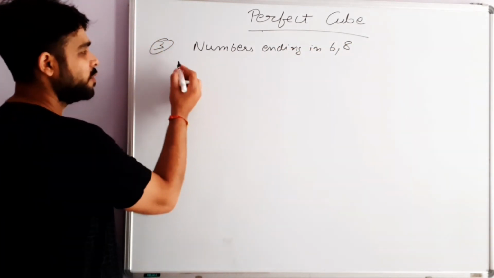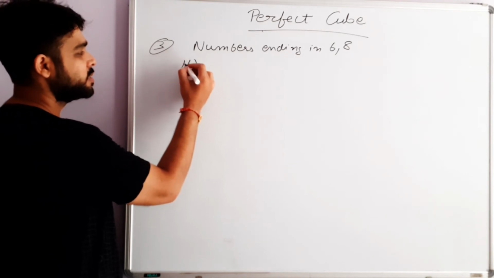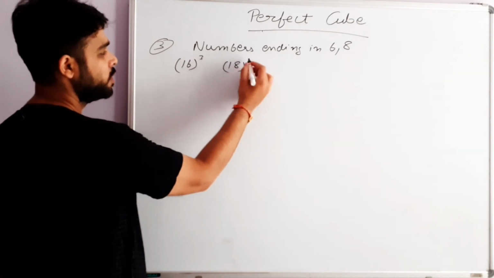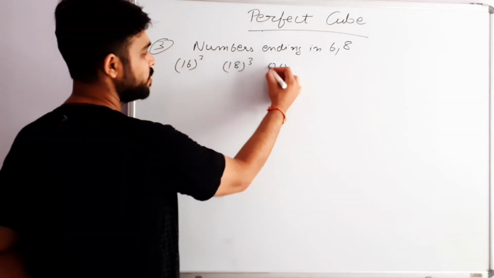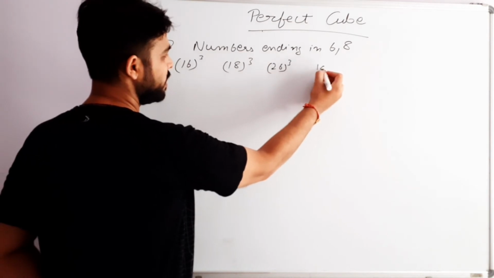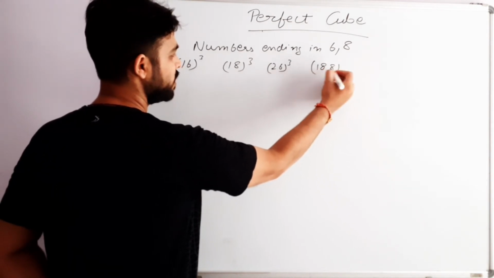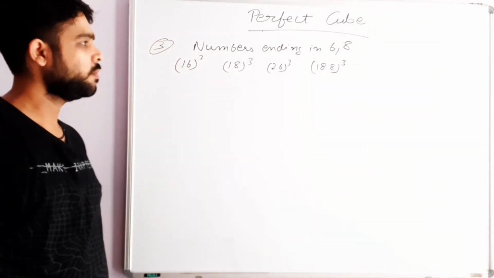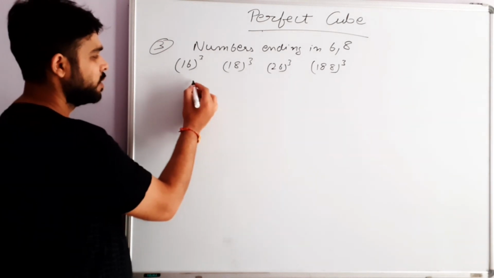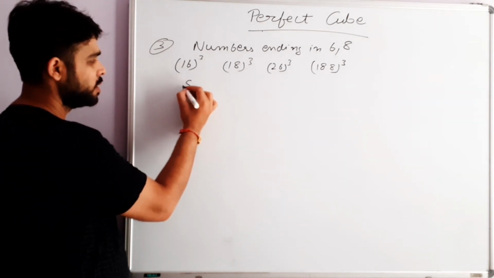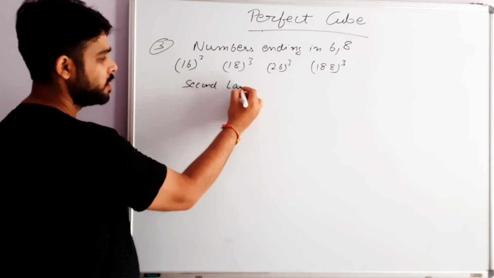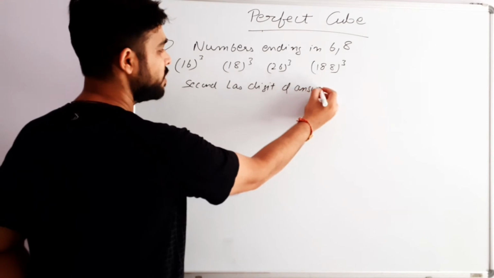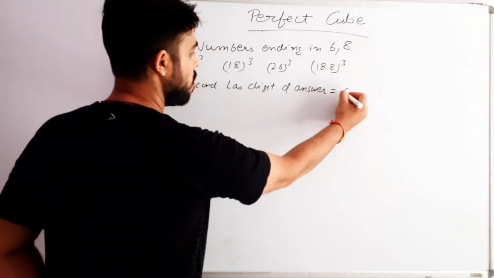If you are finding the cube of a number ending in 6 or 8, for example 16 cube, 18 cube or 26 cube, 188 cube and so on, then the second last digit of the answer will always be an odd number.